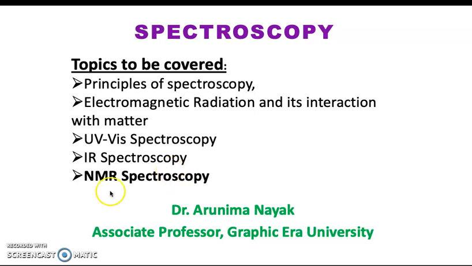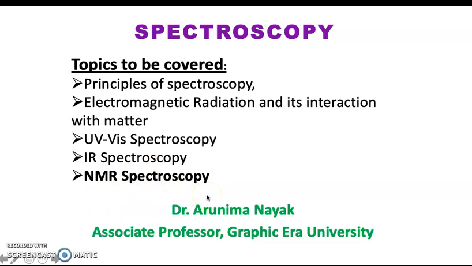Now let us come to NMR spectroscopy. It is the interaction of radio waves with matter. Till now we have been learning about electrons undergoing transition and covalently bonded molecules undergoing vibration. But in NMR spectroscopy, it is the nucleons that undergo transition when a radio wave is passed through it. Now we know very well that radio waves have the least energy as compared to the UV radiations and the IR radiations.